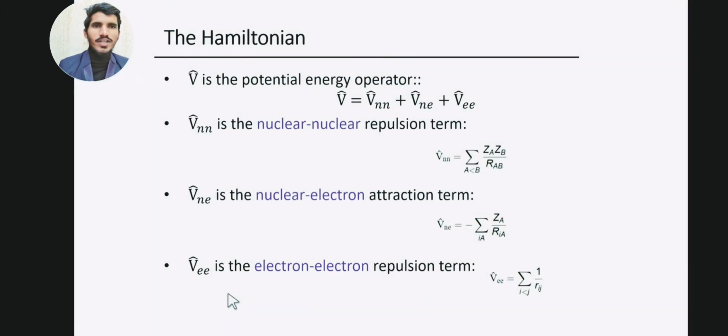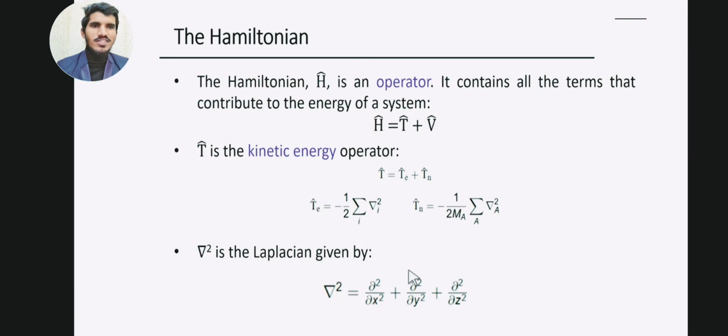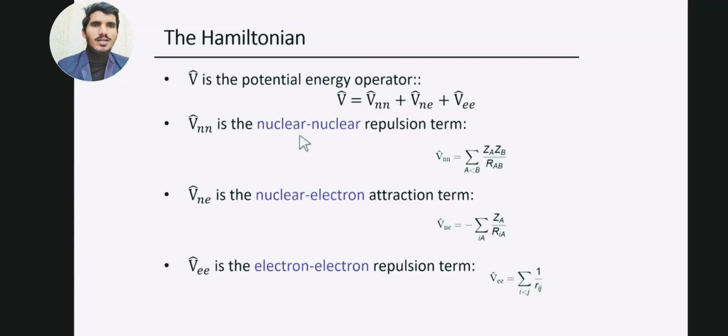The next thing we have is the potential energy. In the previous slide I described the kinetic energy operator, and now I'm going to describe the potential energy operator. The potential energy operator is equal to the potential energy due to nuclear repulsion, plus the potential energy due to nuclear electron interaction, plus the potential energy due to electron repulsion.